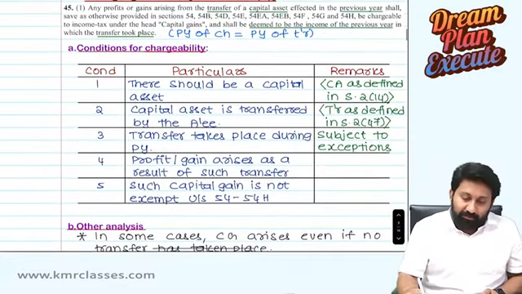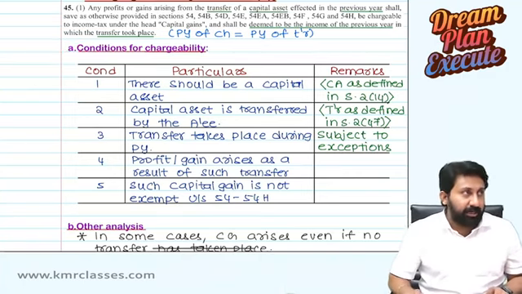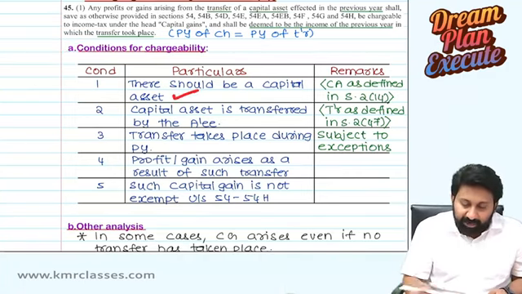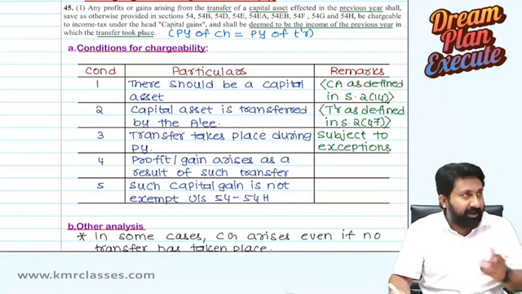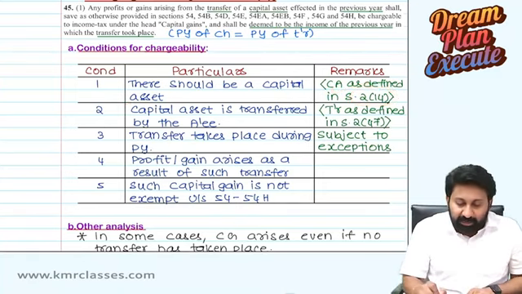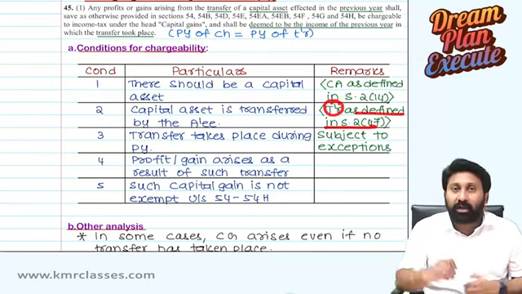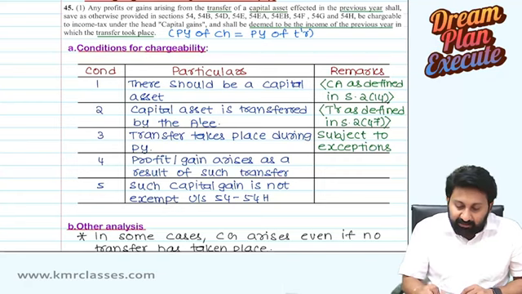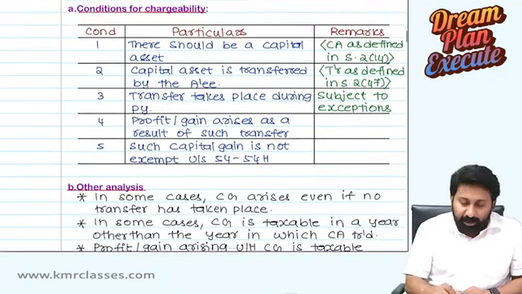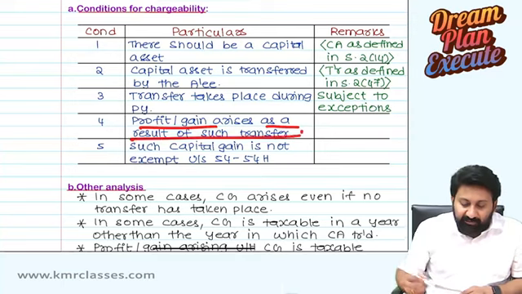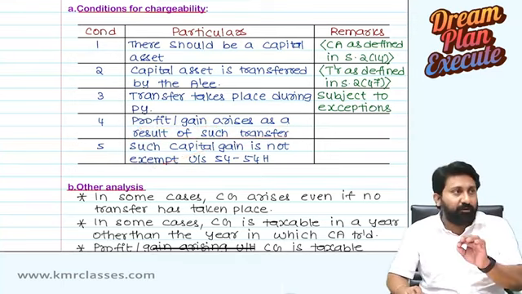So from the charging section, point A, conditions of chargeability. Condition 1, there should be a capital asset, as defined under section 2 clause 14. We will read that. Condition 2, the capital asset is transferred by the assessee. Transfer is defined in section 2 clause 47. Transfer takes place during the previous year, subject to some exceptions. We will see that. Profit or gain arises as a result of such transfer. Such capital gain is not exempt under 54 to 54H.